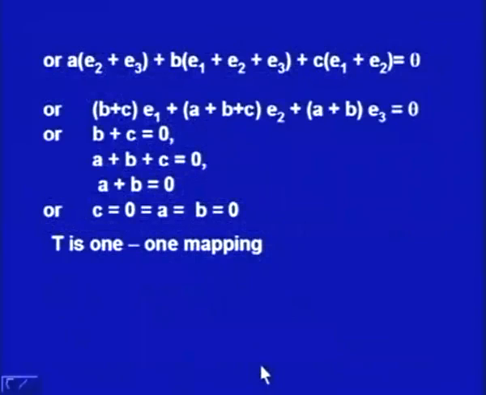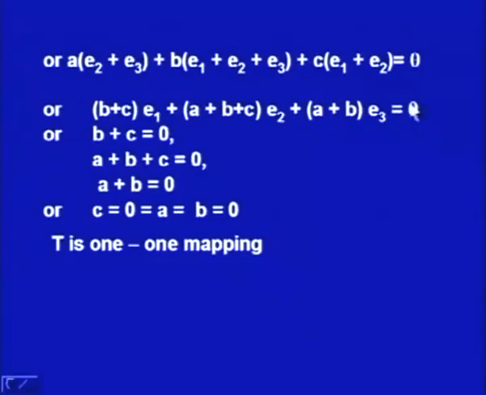We simplify this and, collecting different terms, we will have (B plus C) E1 plus (A plus B plus C) E2 plus (A plus B) E3 is equal to theta. So, we have collected different terms. E1 is coming from B as well as from C, E2 is from A, B and C. Similarly, E3 is A plus B. So, we will have this expression and this is a vector expression.